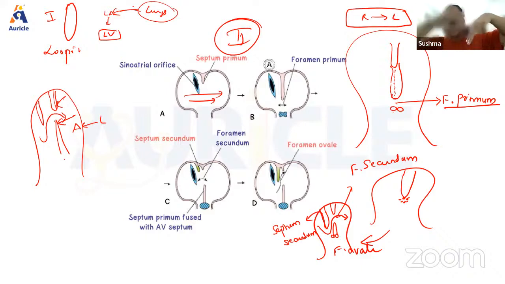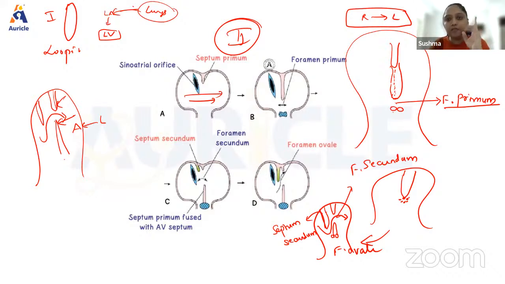Then what happens? The blood will have to move in an oblique fashion, resulting in the formation of the foramen ovale, which acts as a one-way valve so that the blood is not shunting from the left side. Shunting from the left to right atrium is now blocked. After the baby is born, the baby takes a breath, the pressure decreases, the blood enters the lung, and then the lungs also bring back the blood. Then what happens? As the blood enters the left atrium, the foramen ovale closes.